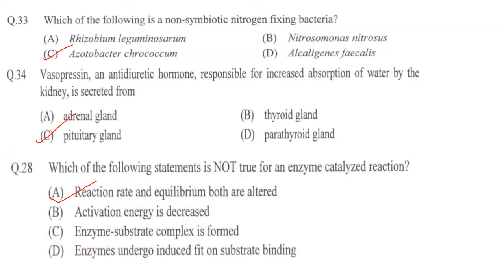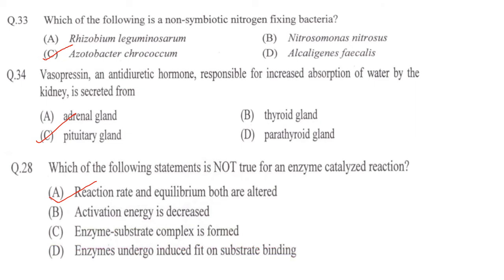Next one. Which of the following is non-symbiotic nitrogen fixing bacteria? Rhizobium leguminosarum, Nitrosomonas nitrosus, Acetobacter crococcum and Alkaligens faecalis. Answer is option C, Acetobacter crococcum.